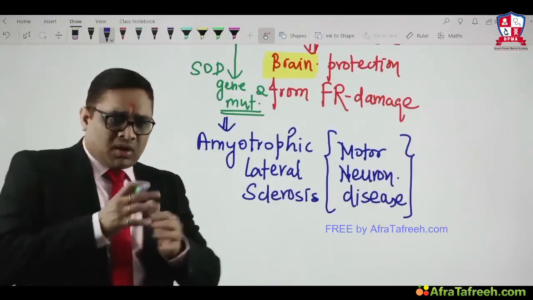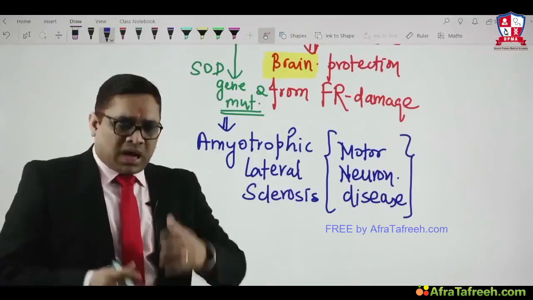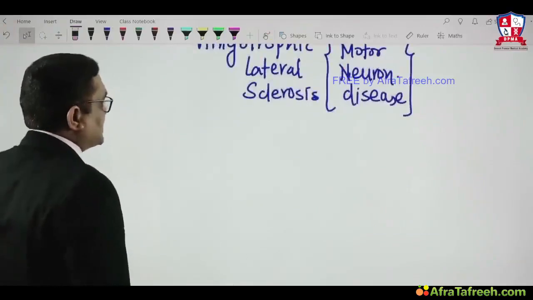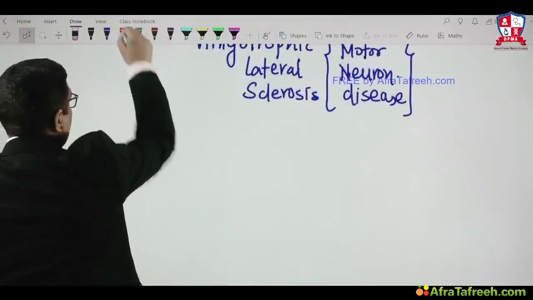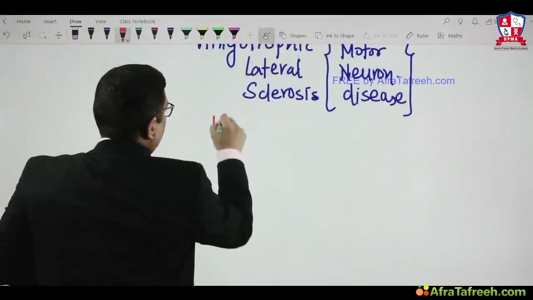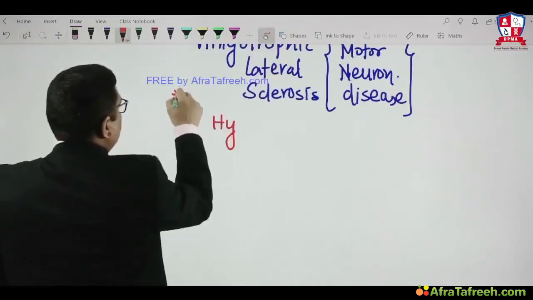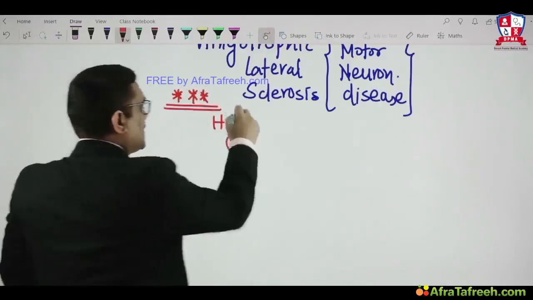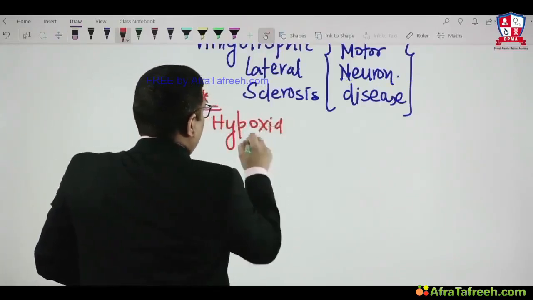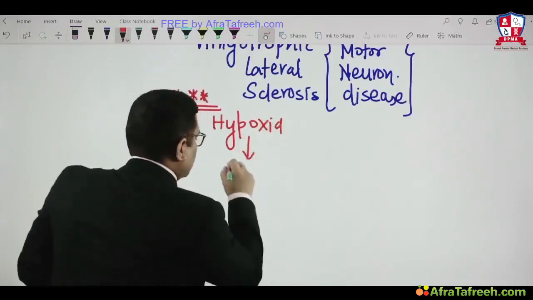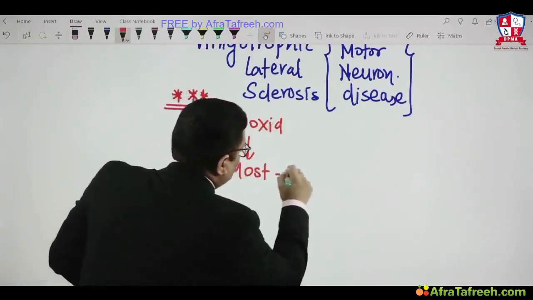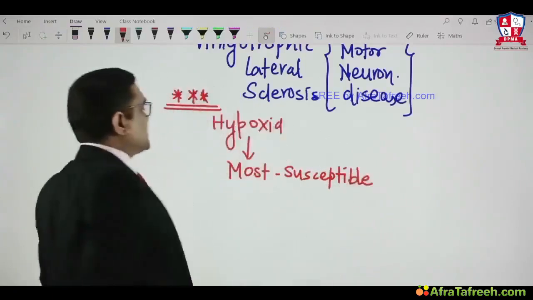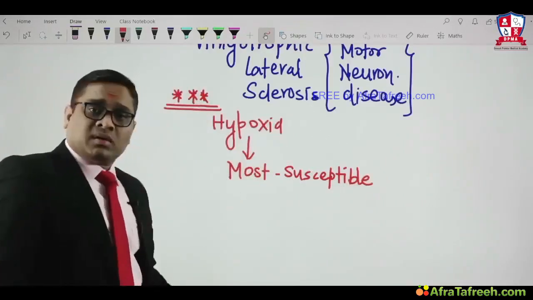Before we move to the next topic, I want to tell you one extra piece of information, which was a question in the All India as well as AIIMS exam. Due to hypoxia, which tissue is most susceptible to hypoxic injury?